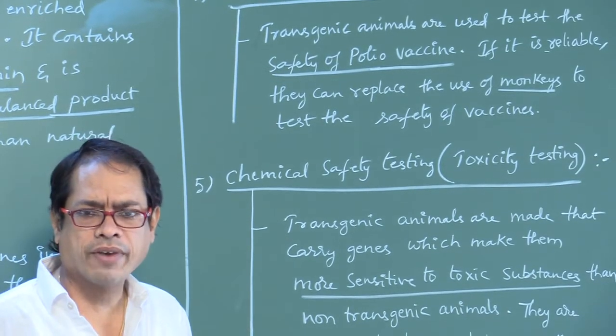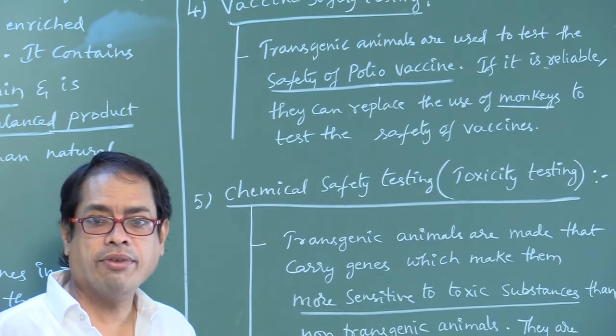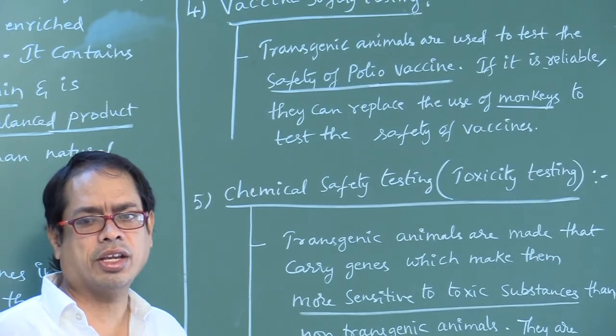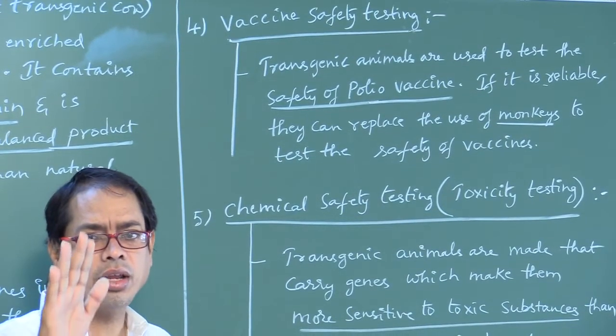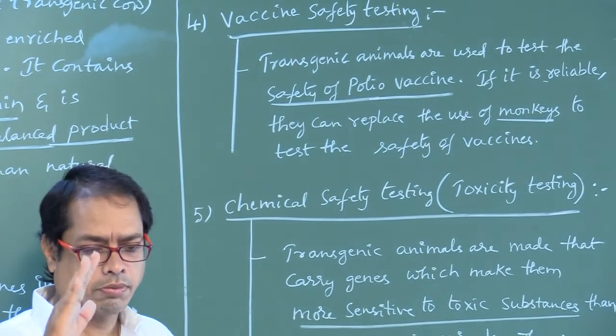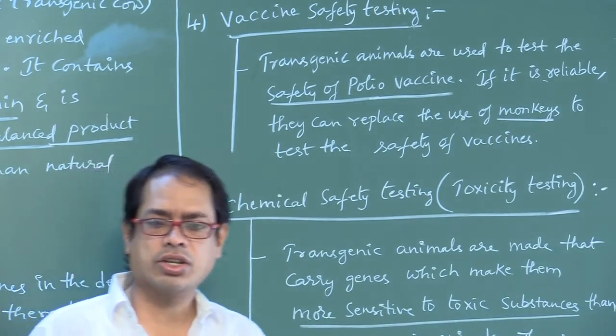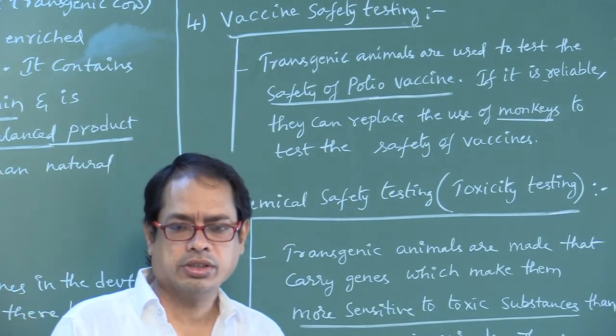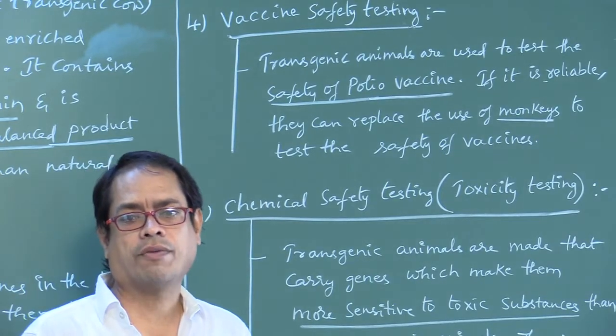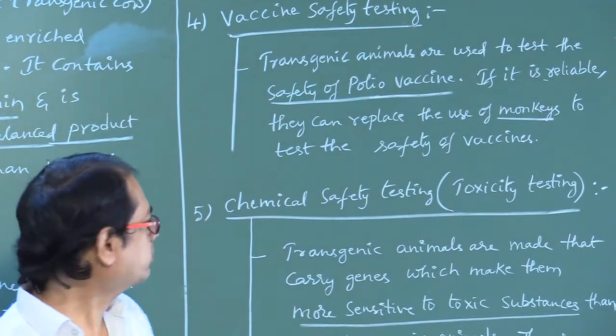So what type of animals are used for testing the vaccine? First of all generally mice, and later on monkeys. If that vaccine is working well, then it is released into the market for human beings.